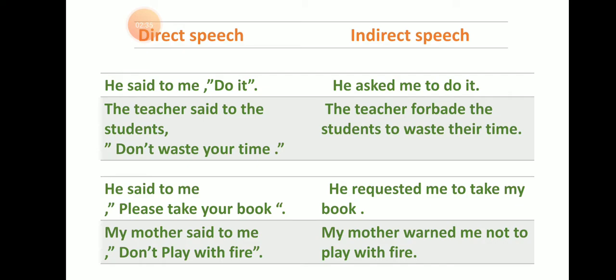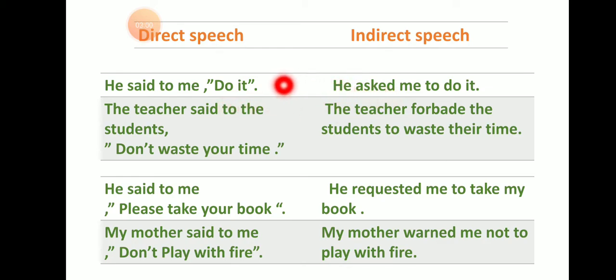He said to me, do it. This is example number 1. This is a positive sentence. Here the said to is changed to asked in indirect form. See here, he is the speaker, said to is the reporting verb, and me is the listener. Do it is the reported part, the spoken sentence.